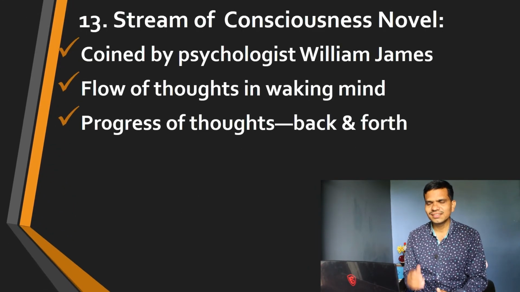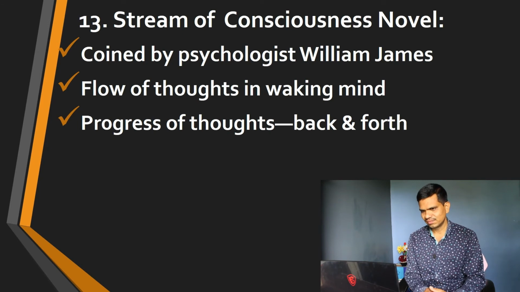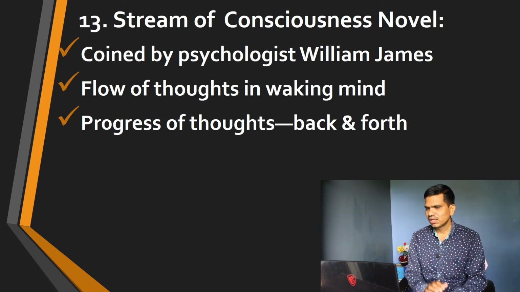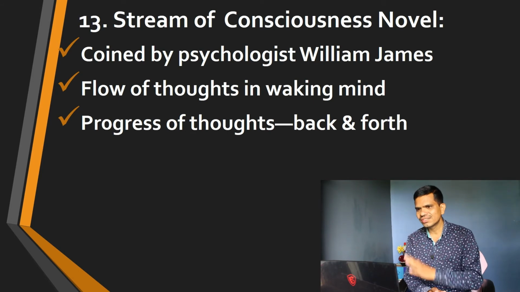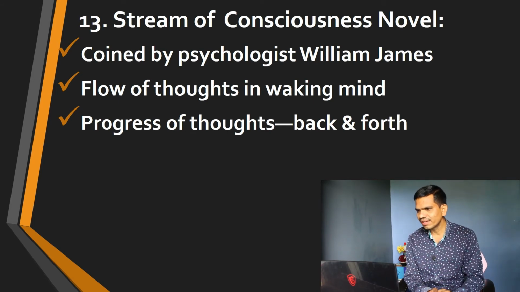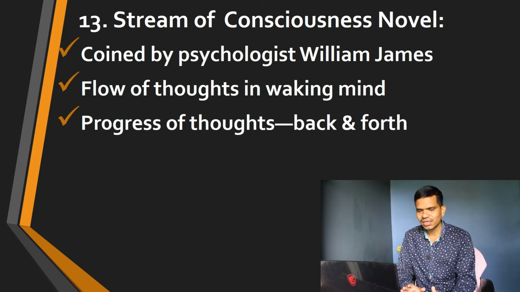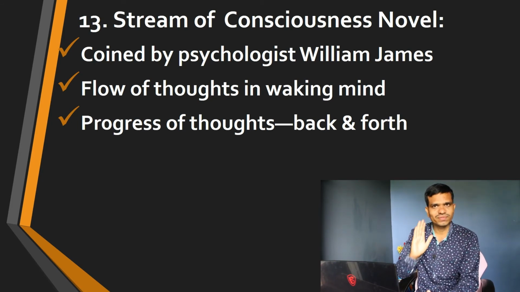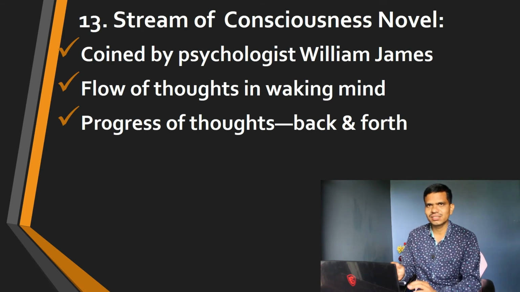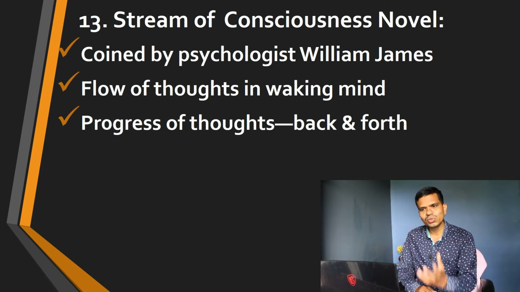So dear students, here is the last type of prose fiction, and that is the stream of consciousness novel. Now this stream of consciousness is a term coined by William James, who was a psychologist, and in such novels a flow of thoughts in the waking mind is presented. There is a flow in the mind of characters, a flow of thought, and that flow of thought is most of the time revealed in such novels. If you look at the word consciousness, you find it is related to psychology. We also have the progress of the thoughts in the mind of characters.